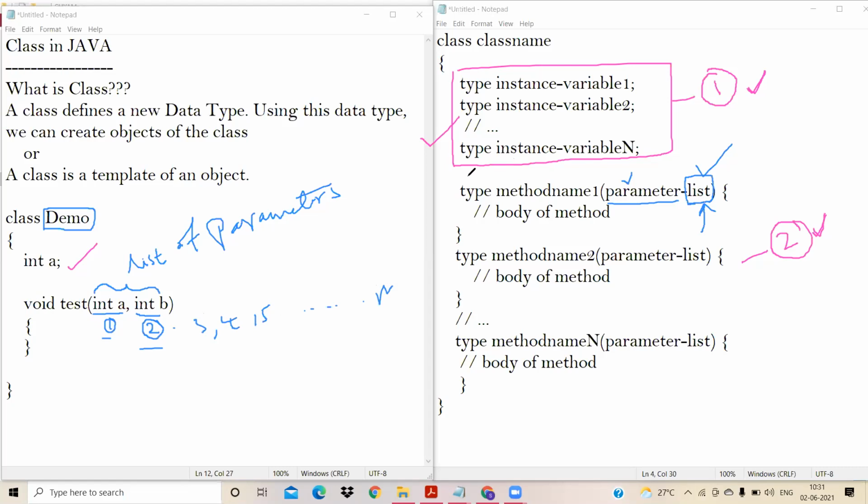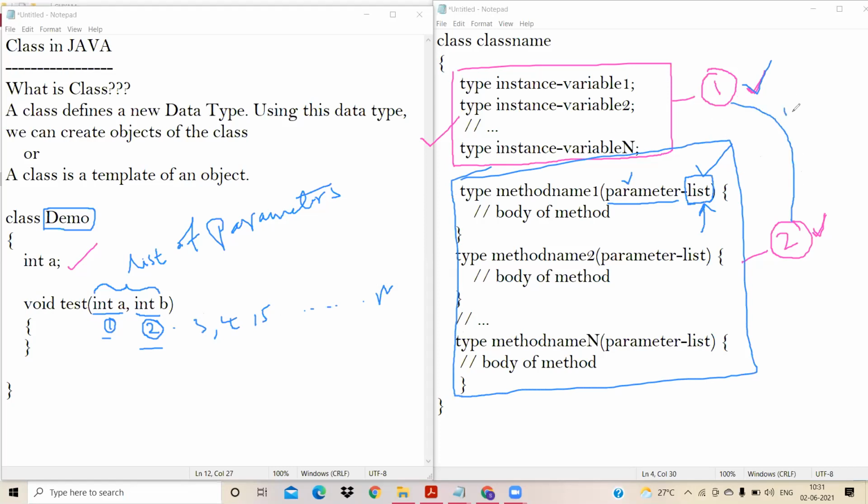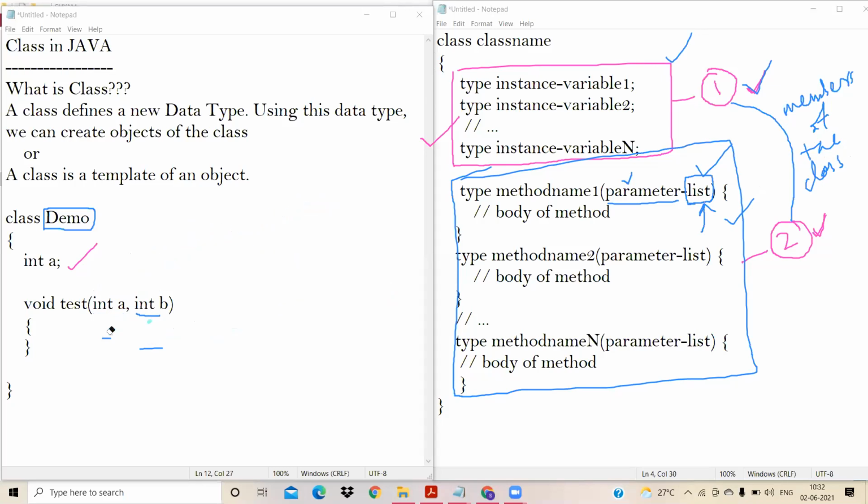The most important thing is a class contains 2 important members. The first member is instance variables, and the second member is methods. Together we call these the members of the class. To be more specific, we call the first member instance variables, and the second member methods. Okay, fine. Let me clear all this drawing.